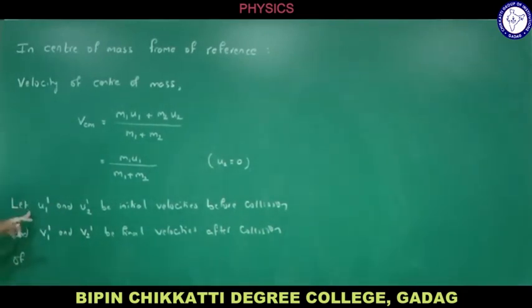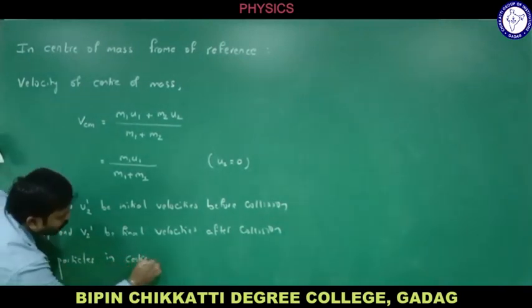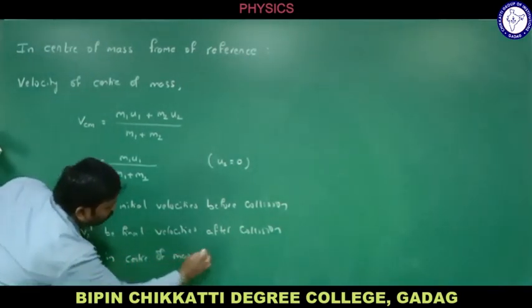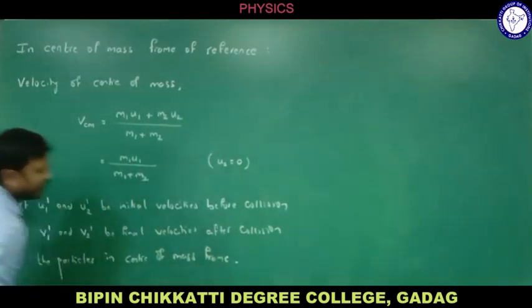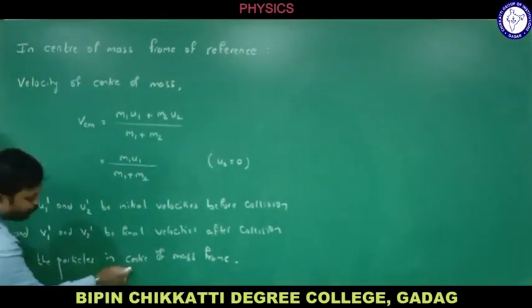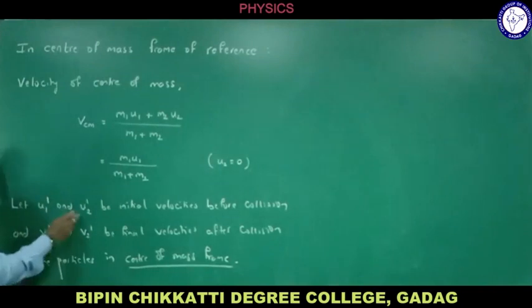So let u1 dash and u2 dash be initial velocities of the particles before collision, and v1 dash and v2 dash be final velocities after collision of the particles in the center of mass frame. Here I am speaking about the center of mass frame. That is why I changed the terminologies.